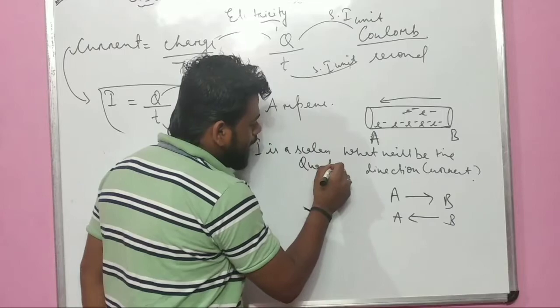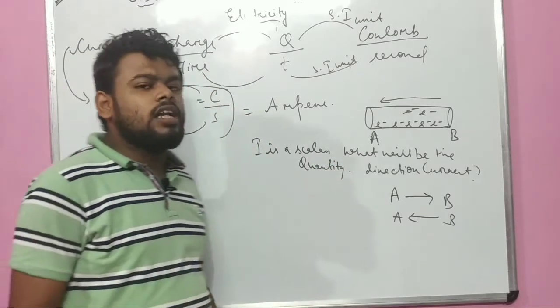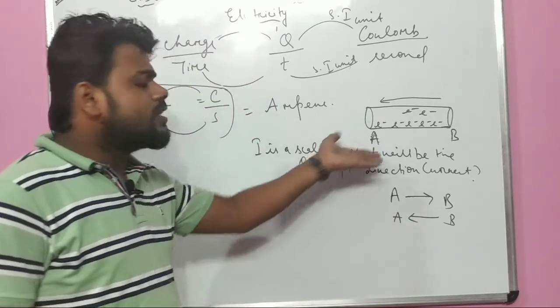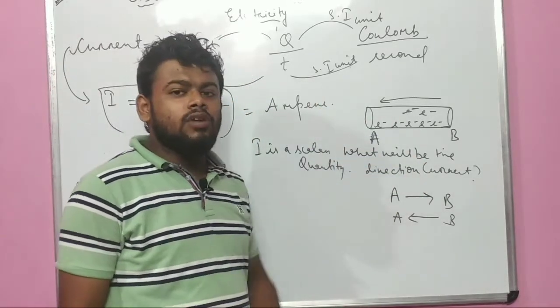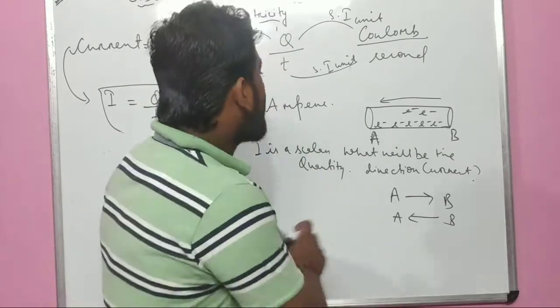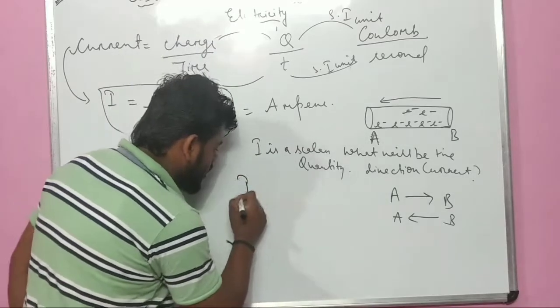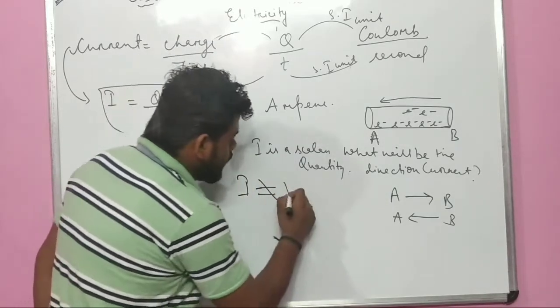Sir, you might be saying, how can we say current is a scalar quantity? Current has a direction, current has a magnitude. How can you say that current is a scalar quantity? Current is a scalar quantity because current never follows vector law.